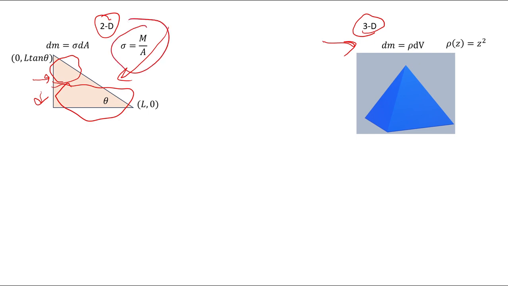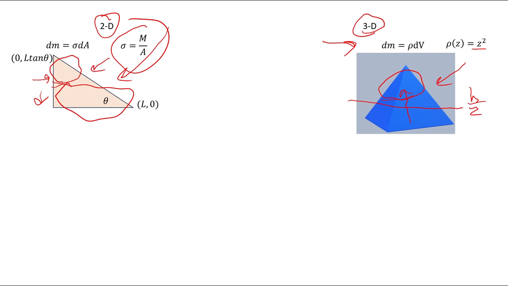For the inclined plane, I have constant density. For the pyramid, I have not constant density. I say the density increases as I go up, but there's also less volume as I go up. So I'm not sure who's going to win here. There's some halfway point, and I don't know. I have to calculate whether it's going to be above or below. Okay, so let's see how this works.